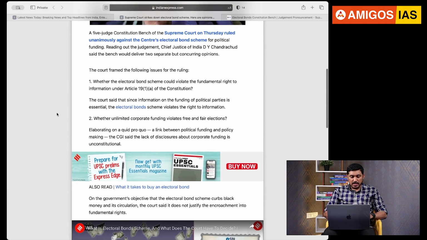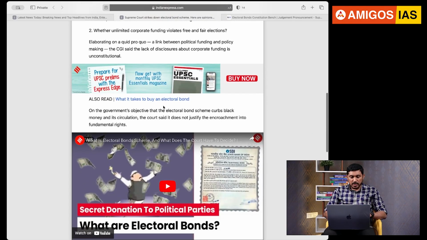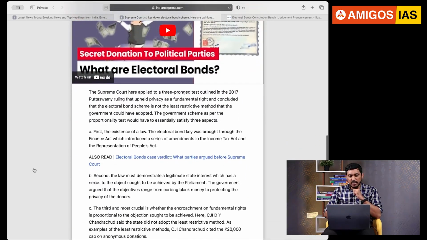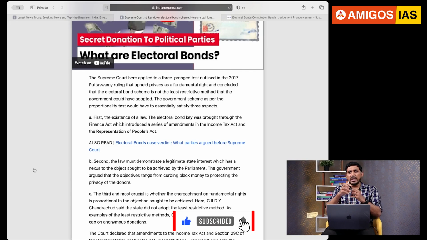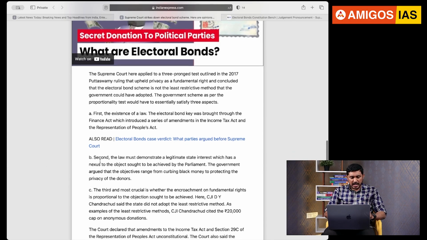Third one, as you can see, these two are the issues. And next, you can see whether the electoral bond scheme, what is the purpose behind it? What is the objective you're trying to achieve with this particular electoral bonds? That means here the important thing is, when we go to this triple test, we have to understand why the government brought this scheme. Is this scheme going to violate your fundamental right or not? So let us see what are those aspects, guys.